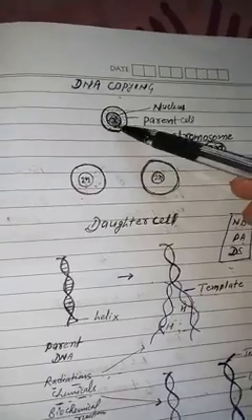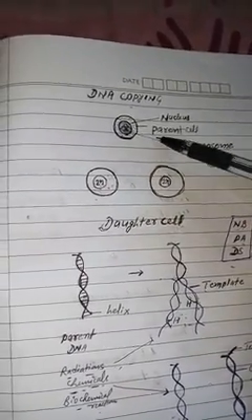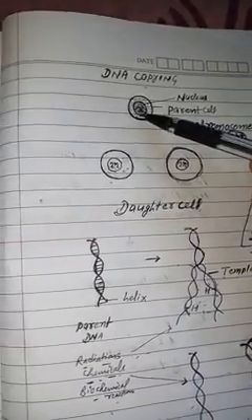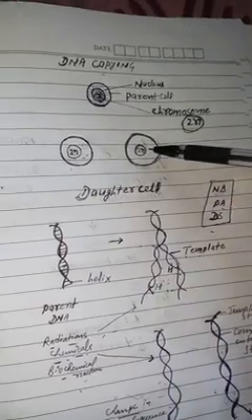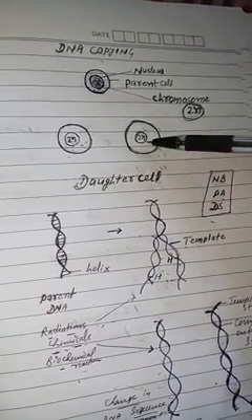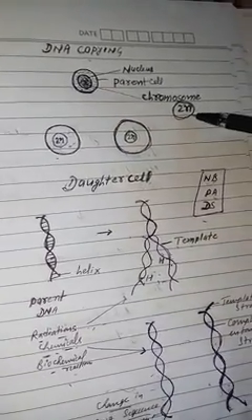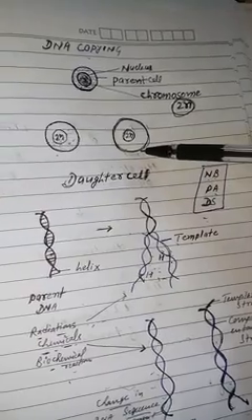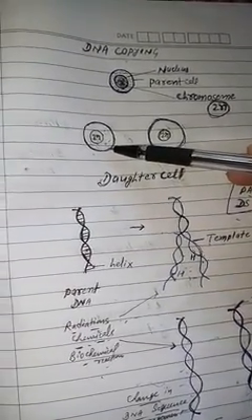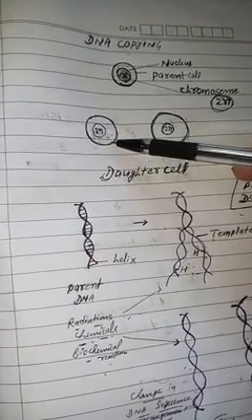Suppose here is the parent cell, having a particular number of chromosomes, and this parent cell has to divide and make two daughter cells. If the number of chromosomes here is 2n, then in this daughter cell also the 2n number of chromosomes is required, and in this daughter cell also the 2n number of chromosomes is required.